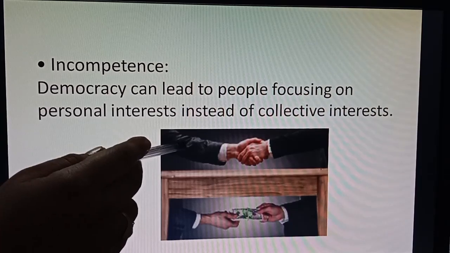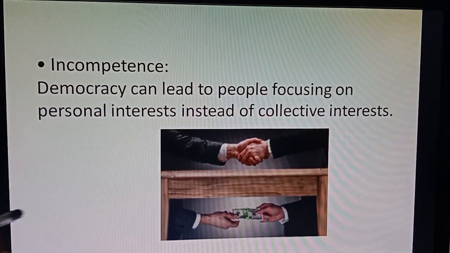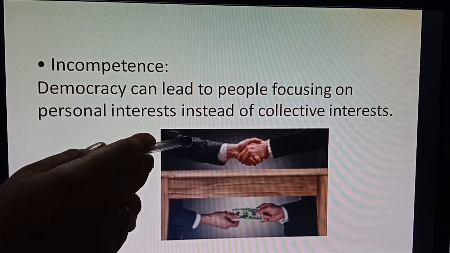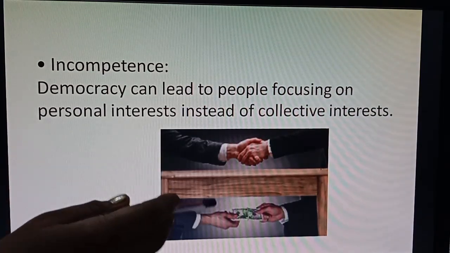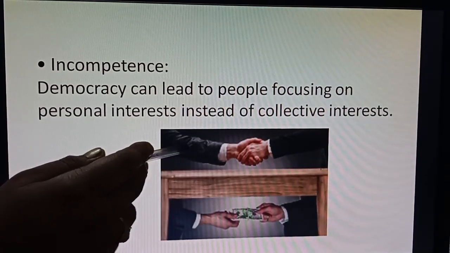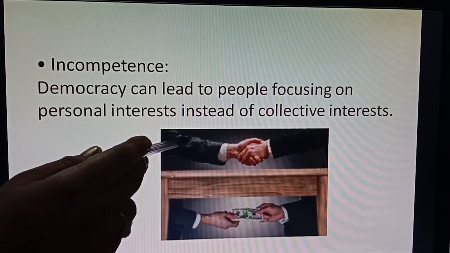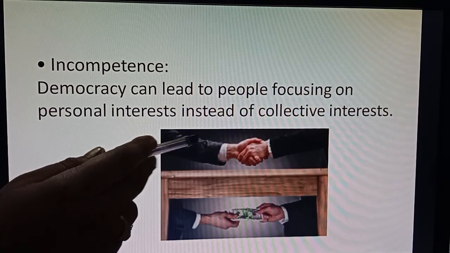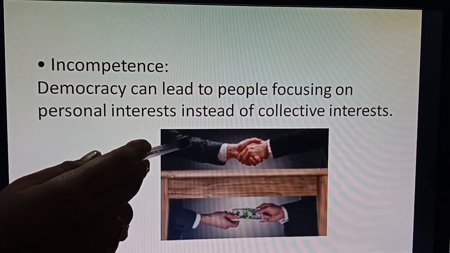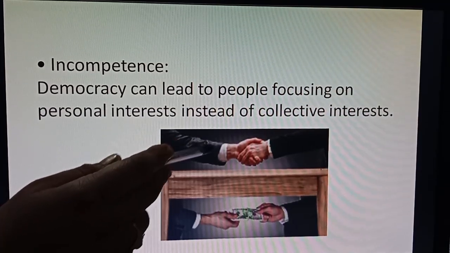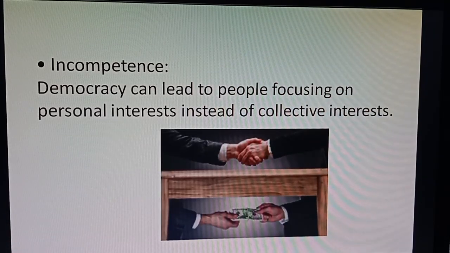This is the only picture which thinks about the welfare of society. This is the positive response of democracy, and this is the negative. So we have to pick this one. Always be collective, together, think about the welfare of the society, think about the successful democratic system in our country, India. Now students, I hope all of you understood the explanation of democracy, the meaning of democracy, the features of democracy, the merits of democracy, and demerits of democracy.